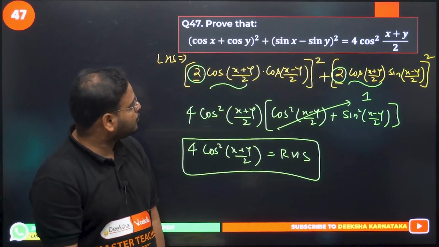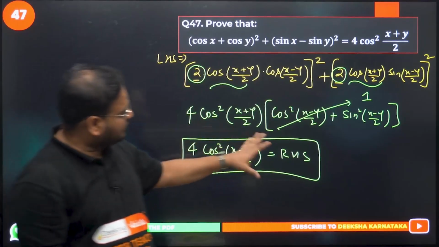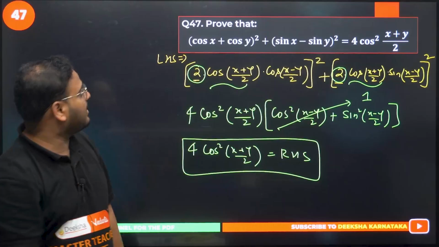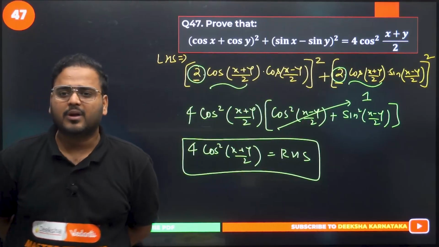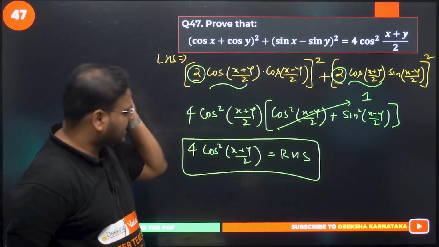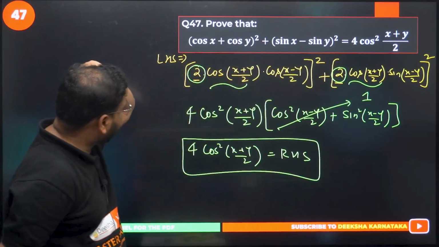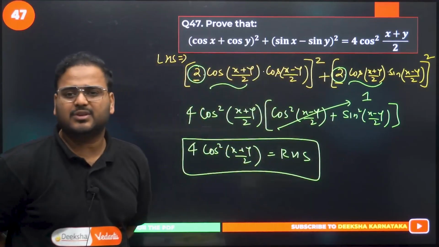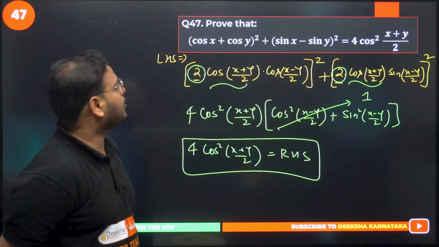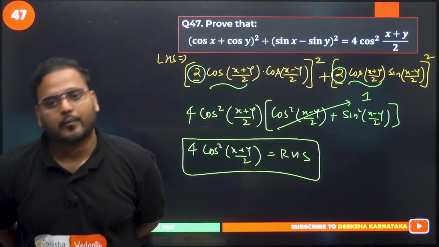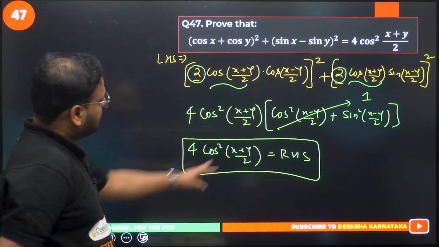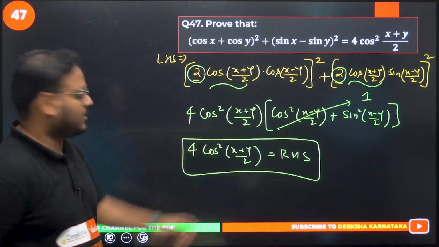If I have made any mistake in the formula or calculation, I might, I'm trying not to, but I don't have time. I don't think I'll be able to check all of this, so please cross check and let me know if I've made a mistake in question number 47. But I think the RHS has come right. The formula 4 cos square (x + y)/2 is right for cos x plus cos y. This is also right for sin x minus sin y, so I think this is correct. But please cross check, and let me know if I made any mistake. Question number 47 is done.